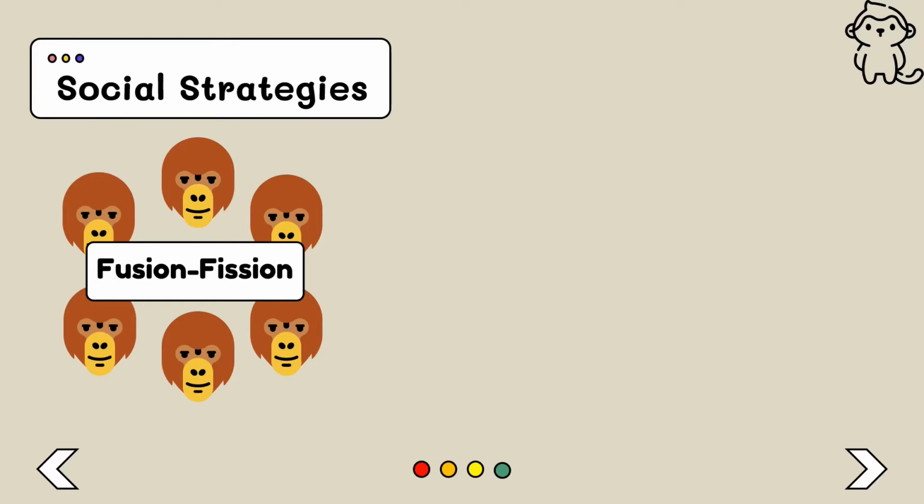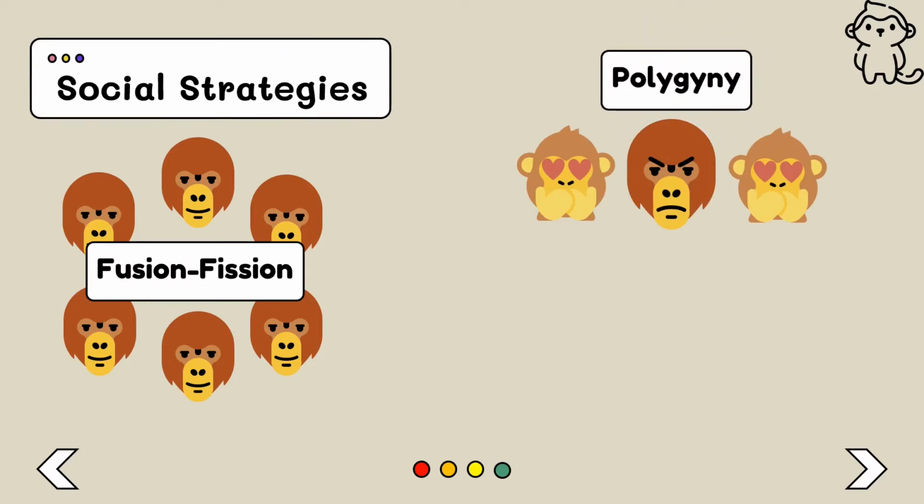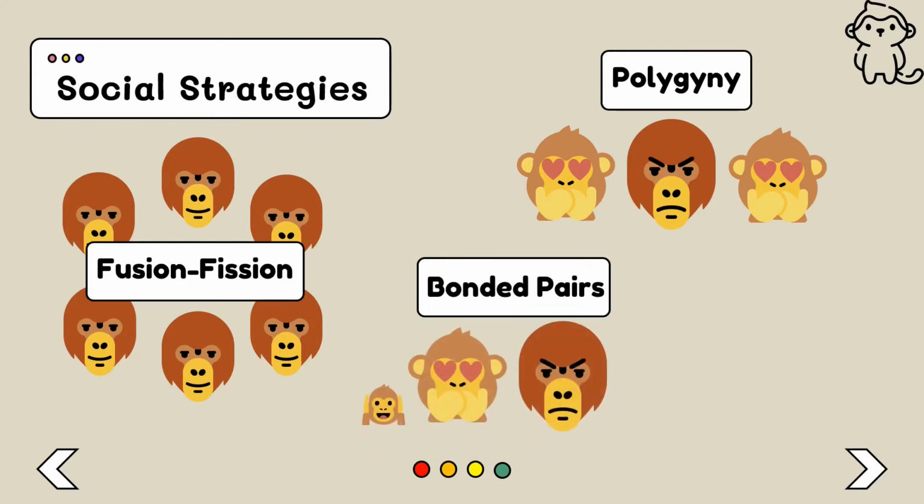Second, we have polygyny. Polygyny states a condition in which there is one male and many females. Gorillas practice polygyny as their major social structure. Thirdly, we have bonded pairs. Gibbons and siamangs generally live in monogamous, bonded male-female pairs with offspring.